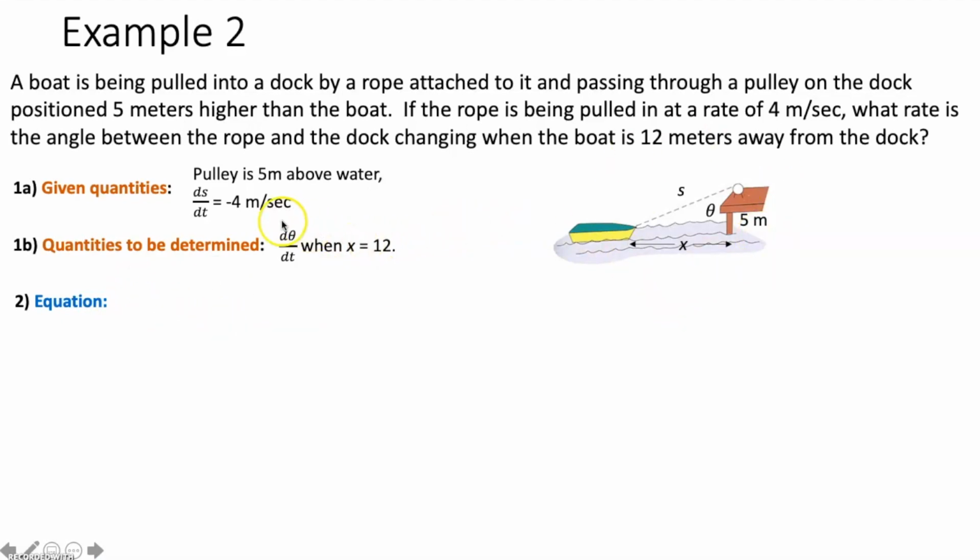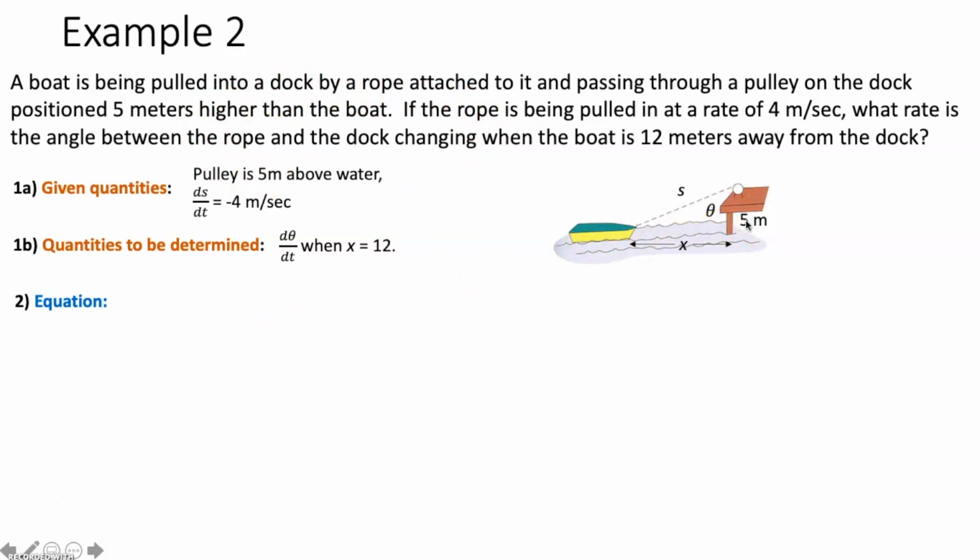Well, we are trying to figure out what d theta dt is, meaning that theta obviously needs to be part of our equation. We also have the makings of a right triangle here, meaning that we could probably figure out a trig ratio that involves theta and then 2 of these sides. Well, in our given quantities, we know ds dt is negative 4 meters per second. So we want s in our equation because when we take the derivative, then we can plug in something for ds dt. It seems like we would want x in our equation also because of this, but there is no information about dx dt, the rate at which the boat is coming in. So we don't want to put x in our equation actually.